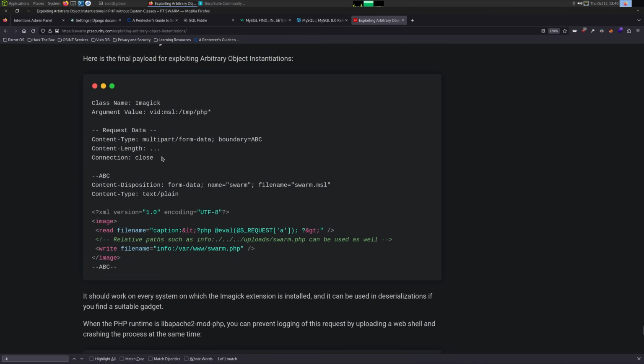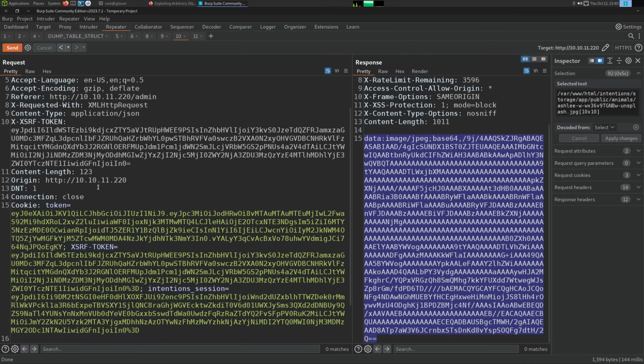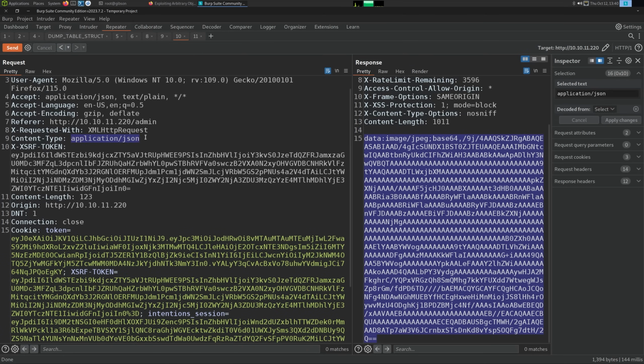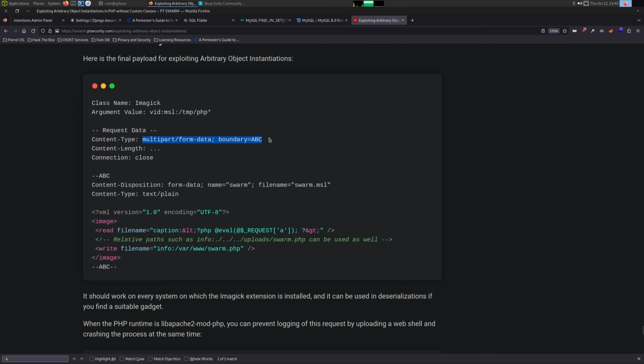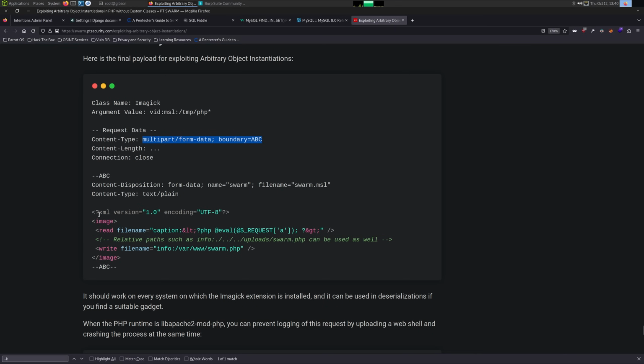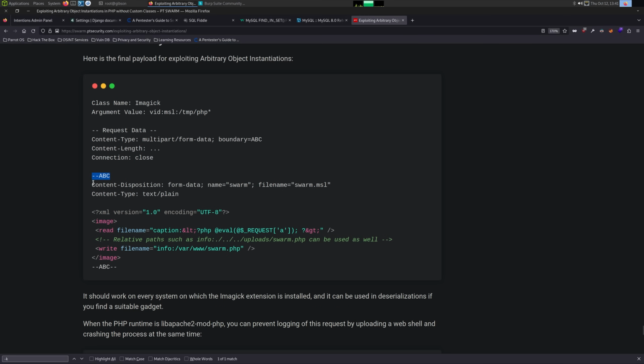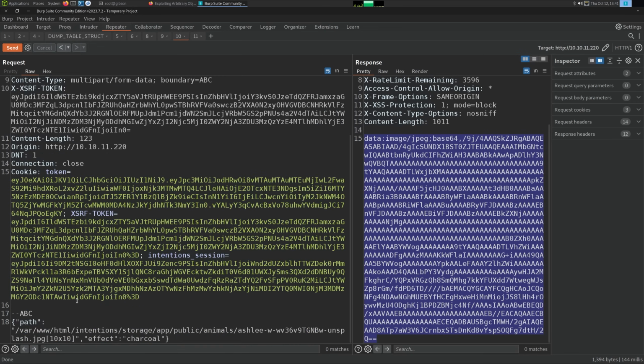And it gives a final payload. So we have to send it in multi-part form data, because that's what enables PHP to start writing files to. And then we can give it arguments. So let us see if I can get this right the first try, because this was not intuitive. So we don't want the content type to be application JSON anymore. We want it to be multi-part form data. And then since the boundary is ABC, you do -- and then ABC. And I think we could leave all this the same.